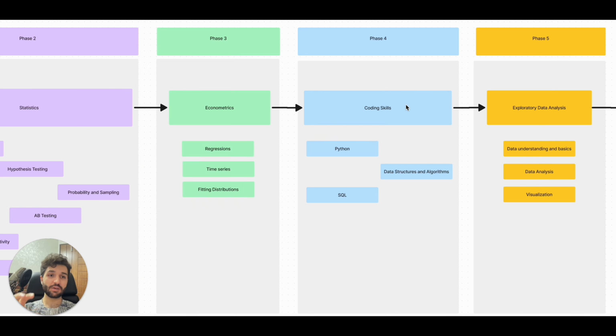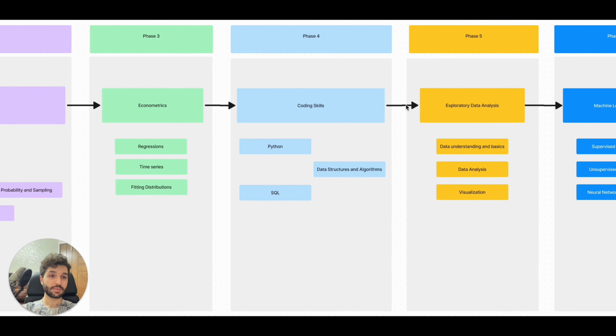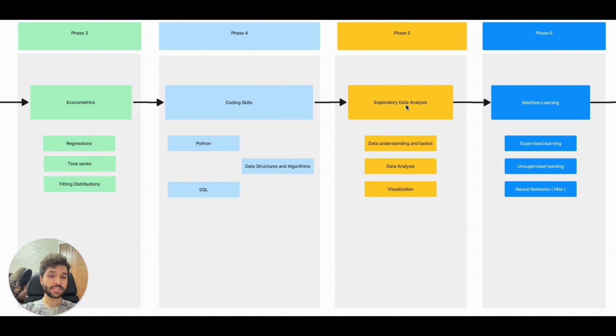After these 5 phases that we had, I can say it will be the start of our AI journey. Let's start phase 6 with machine learning.